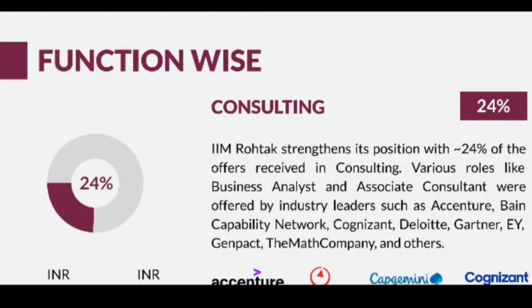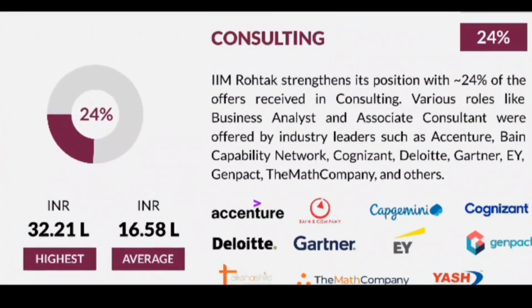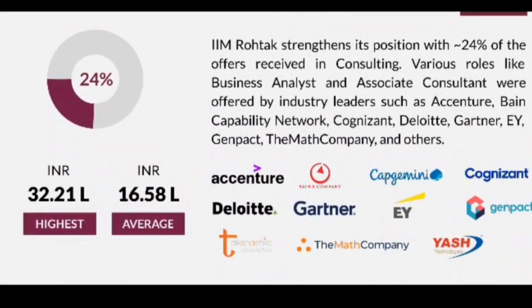Now if we see the function wise placements for IIM Rohtak, then 24% of the offers were received in consulting. Various roles like business analyst and associate consultant were offered by industry leaders such as Accenture, Bain, Capability Networks, Cognizant, Deloitte, Gartner, then EY, Genpact and Math Company, and there are many other companies. For the consulting role, the highest salary package offered with this college is nearly up to 32.21 lakhs per annum. The average salary package offered with this role is nearly up to 16.58 lakhs per annum.